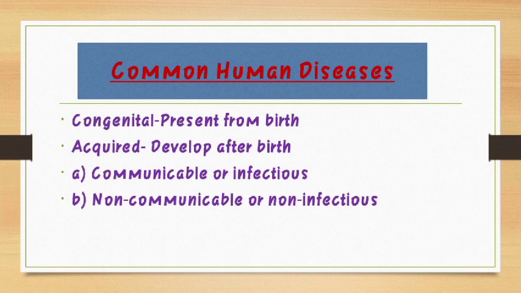The diseases that cannot be transmitted from an infected person to another healthy person, either directly or indirectly, are known as non-communicable or non-infectious disease. For example, cancer and deficiency diseases are examples of non-communicable disease. There are so many communicable diseases as well as so many non-communicable diseases. Communicable diseases are caused by pathogens like viruses, bacteria, fungi, helminths, worms, etc.